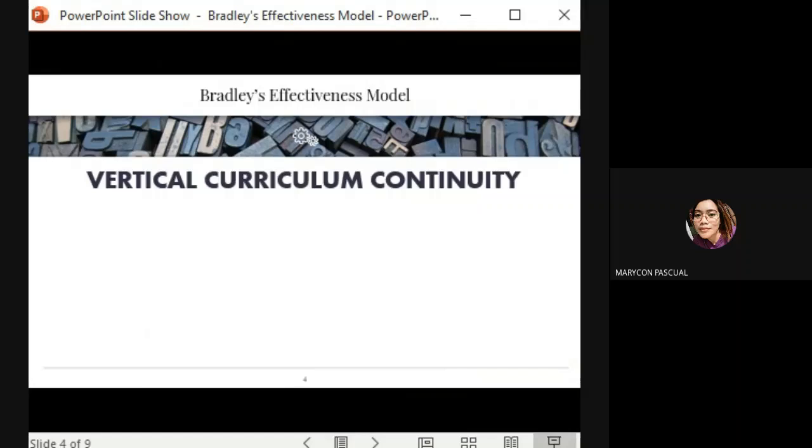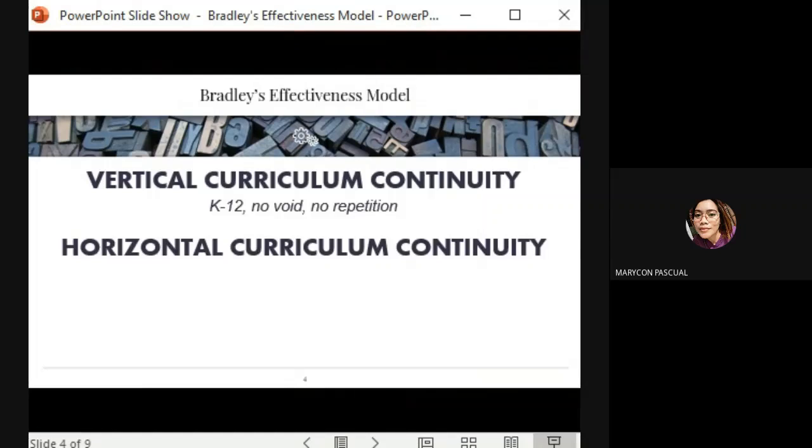Vertical curriculum continuity. Vertical curriculum refers to the repetition of one concept, skill, or competency over time with an increase of difficulty. Just like in the K-12 curriculum, subjects are in a spiral scheme wherein a subject is taught from simple to complex. In this way, all subjects are connected from one level to another, avoiding curriculum void and repetition. Curriculum void happens when a subject or competency is taught but is not related to other competency from the same or other subjects, or will not be improved anymore in the future study from the same curriculum.